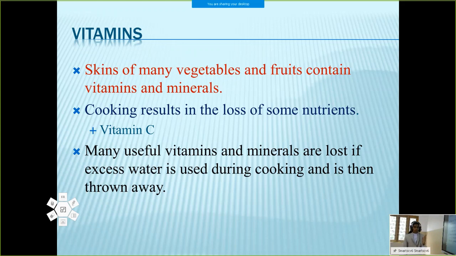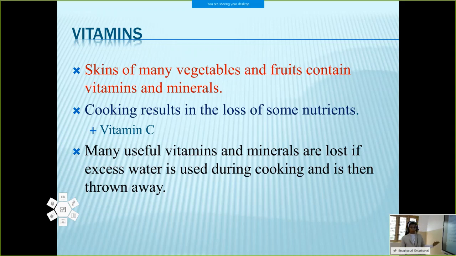Some vitamins are water soluble, some are fat soluble. Water soluble vitamins are vitamin B and C, and fat soluble vitamins are vitamin A, D, E and K. And another fact is, some vitamins will be lost while cooking, so you have to include raw vegetables and fruits in your food.